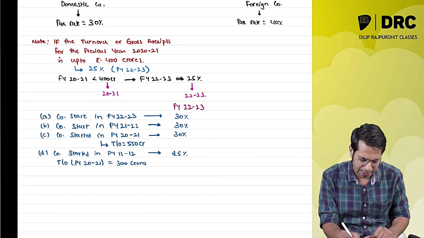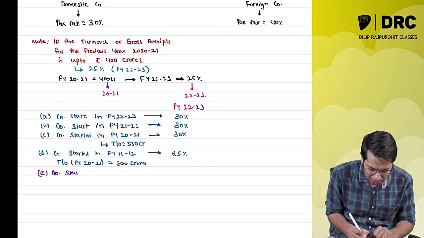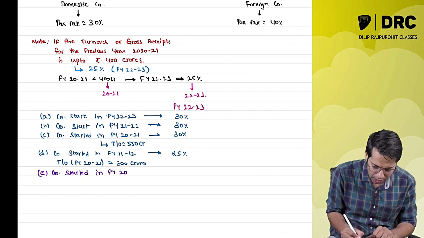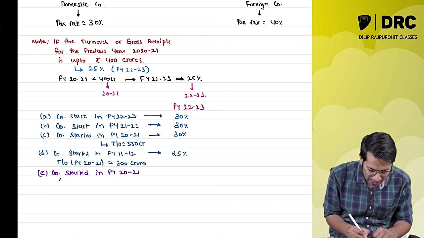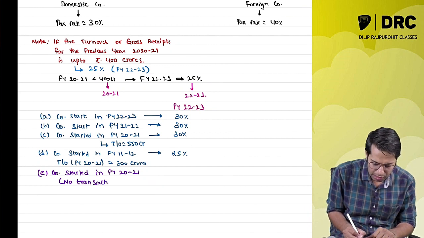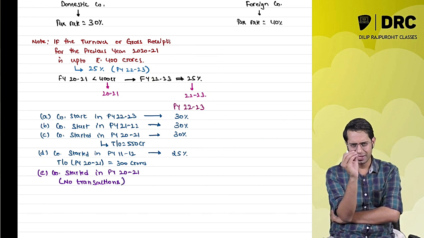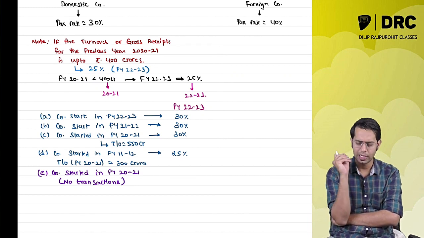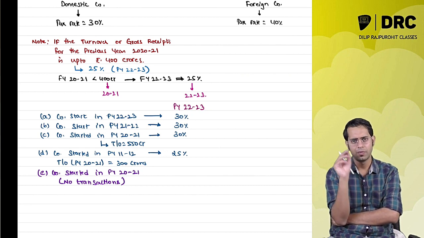Okay, one more example I'll give you. Say for example, point number A, the company started its operation in previous year 2021. Please note, the company started its operation in previous year 2021 and it had no transactions in this year. It had no transactions at all, meaning it neither purchased any goods nor sold any goods. Now the question over here is, what is the tax rate applicable for this year?